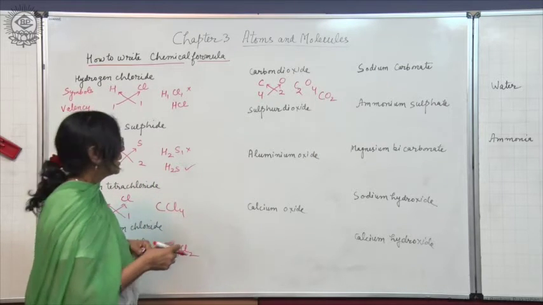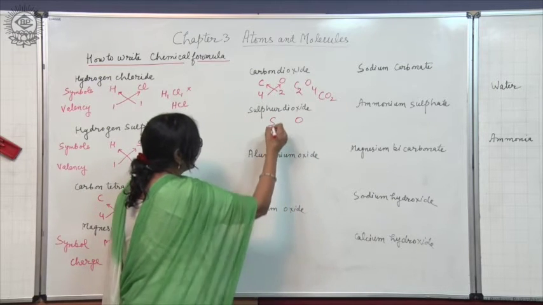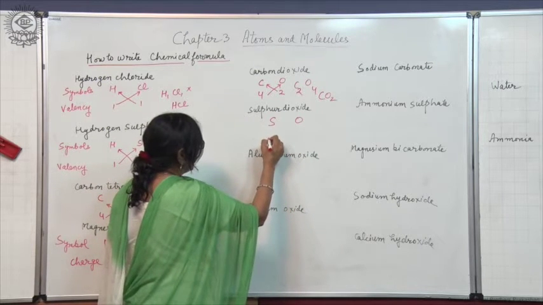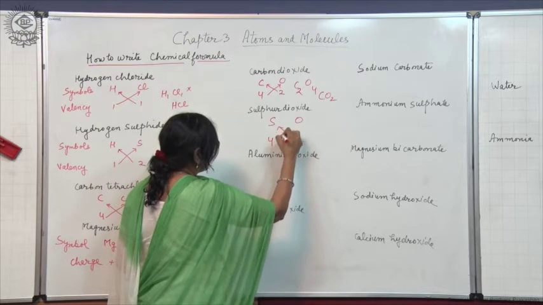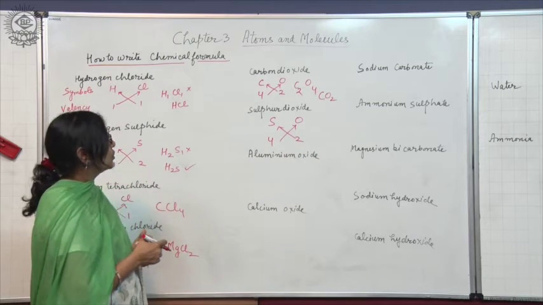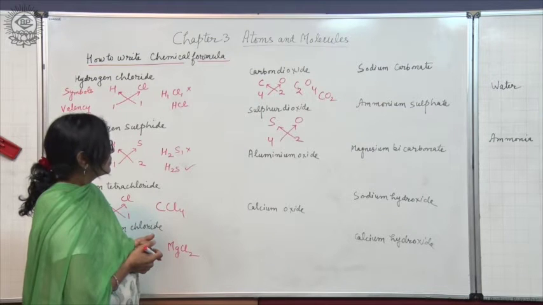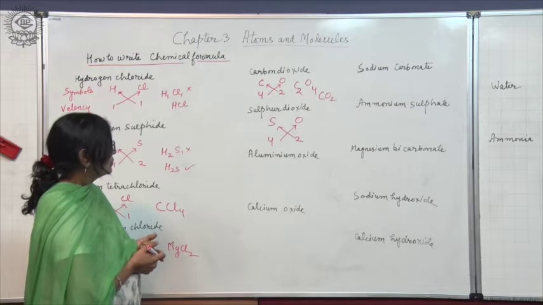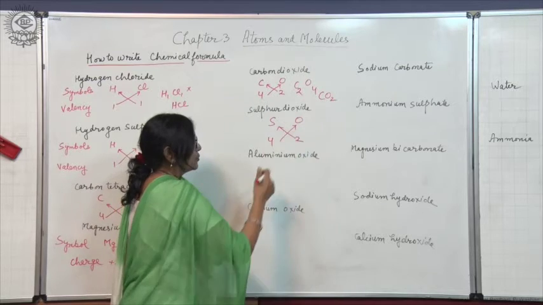Sulfur dioxide. Symbol of sulfur and oxygen, and then the valency. Valency is 4 and 2. Valencies are crisscrossed. And now think over the formula. It is more or less same as carbon dioxide. So the formula will be S, 2 will go here, S2, 4 will go here, S2O4.